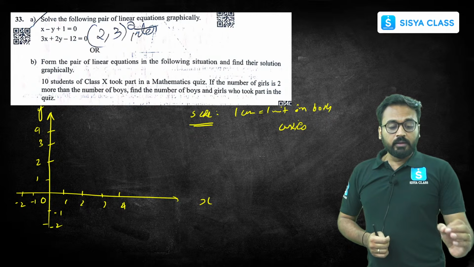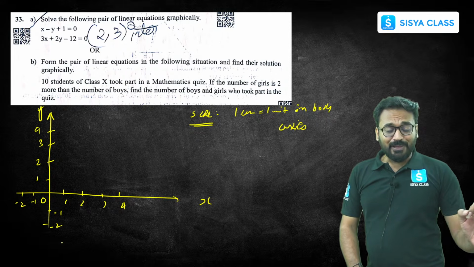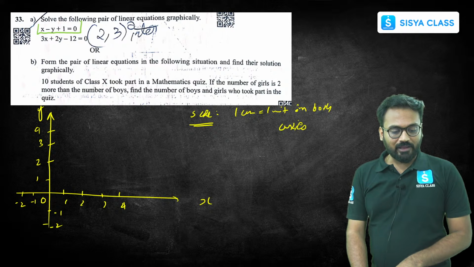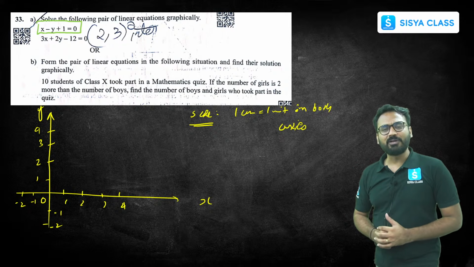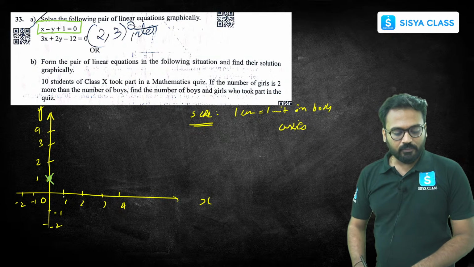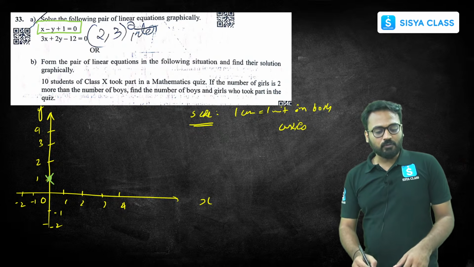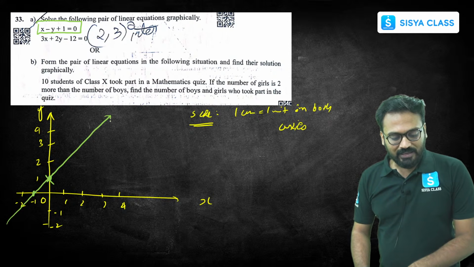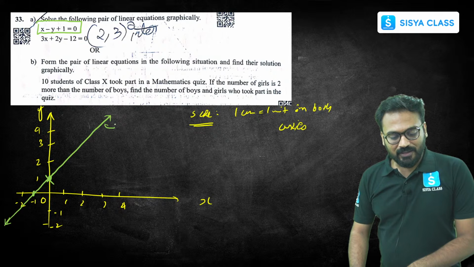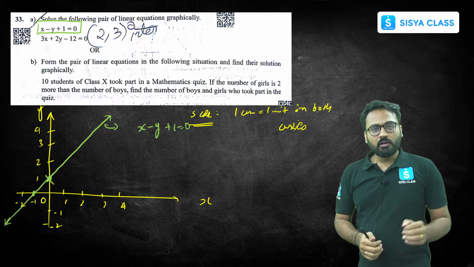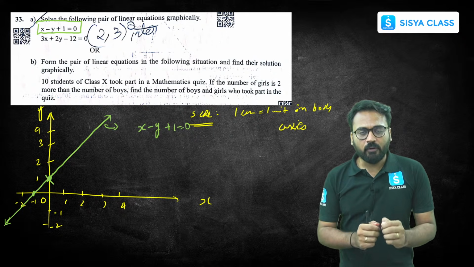Now, if you see x minus y plus 1 equals 0, let us plot it using the green color. If I put x equals 0, I will get y equals 1. This is 1 point. If I put y equals 0, I'll get x equals minus 1. This is another point. If I join these 2 points and extend, this green line will be the representation of the equation x minus y plus 1 equals 0 on the graph. Done. I'll only need 2 points for the graph to be plotted.